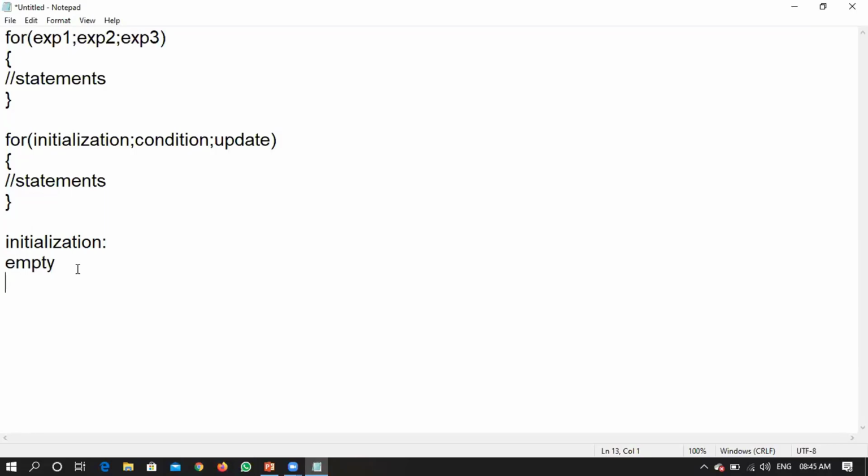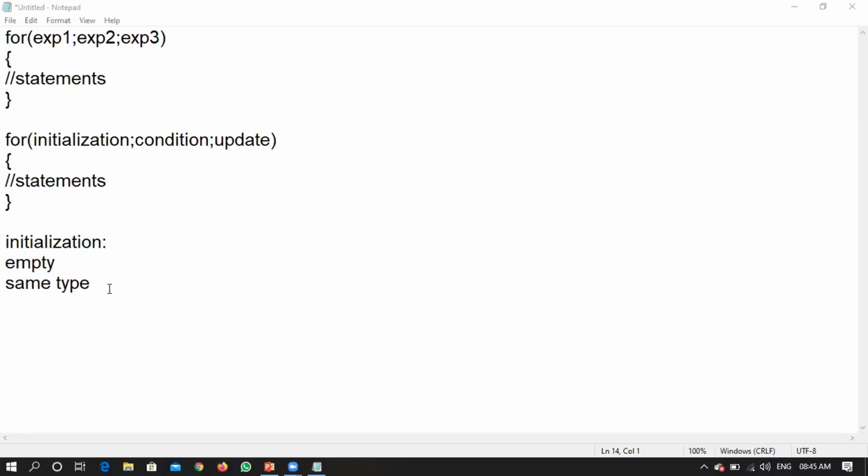Next, can we declare more than one variable? Yes, you can declare, but all those variables should be of the same data type. If you have different data types, then you need to write a semicolon between those declarations. In that scenario, it will consider the second part as the condition one. Once it encounters a semicolon, it thinks that you are talking about the second expression.